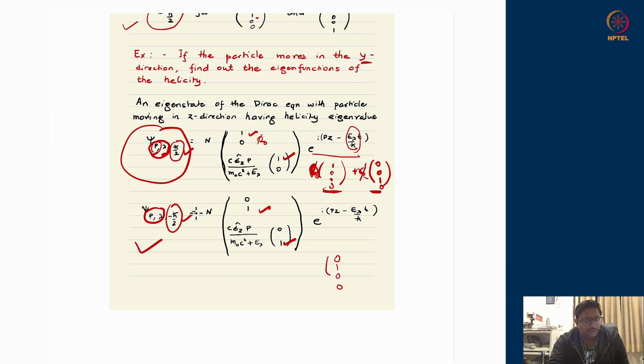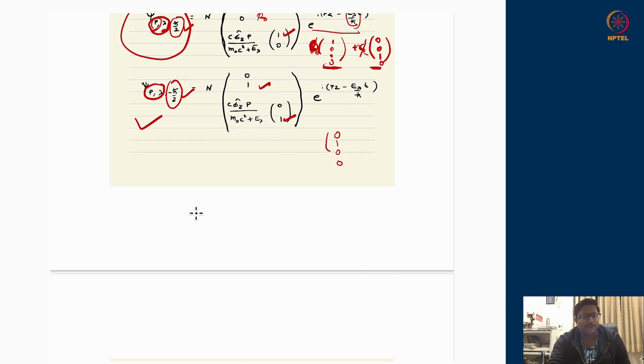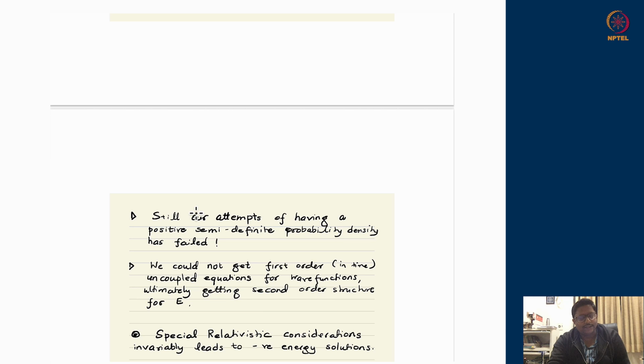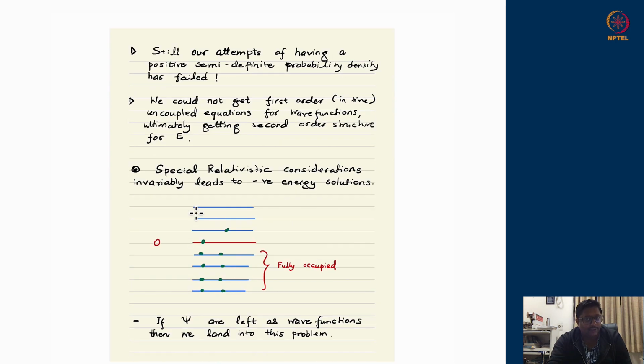Now this has a spin structure. Therefore, this wave function is called a spinor. All right, so this is fine. This is a new theory, the Dirac equation, which gives rise to a spinor part and new properties. But still, we do not have a solution to negative energy solutions.